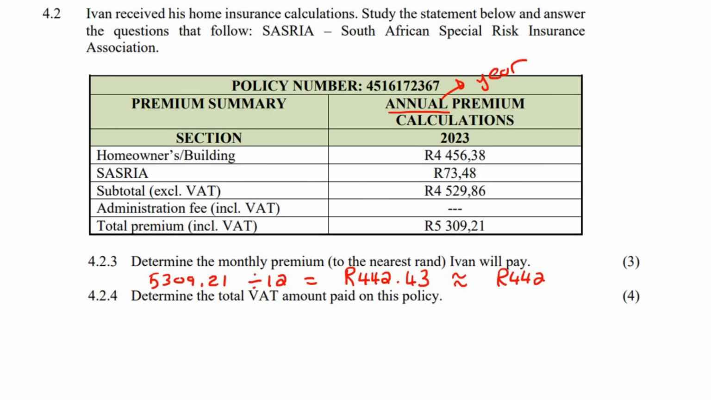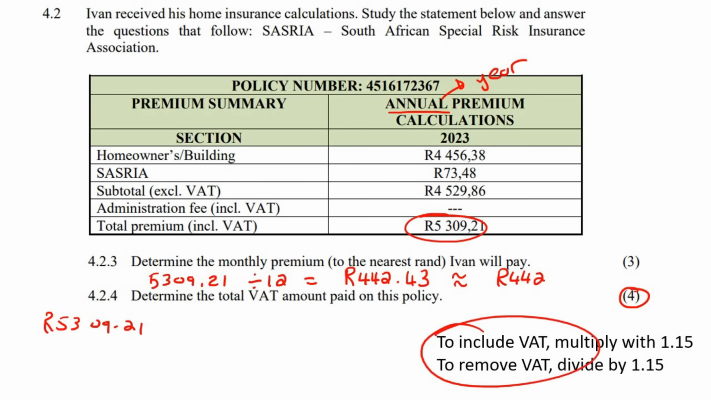Okay, so the total VAT paid on the policy. Now, I was a bit confused when I saw this because it's for 4 marks. So the memo went and did this whole long calculation, but I don't think they realized that you don't have to go work out each one, for example. We know what the total is. That's the total, 5309.21. And remember those formulas I've shown you: to add VAT, you multiply by 1.15. To take VAT away, you divide by 1.15.